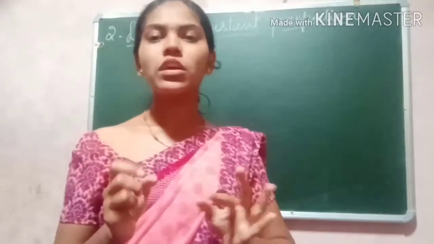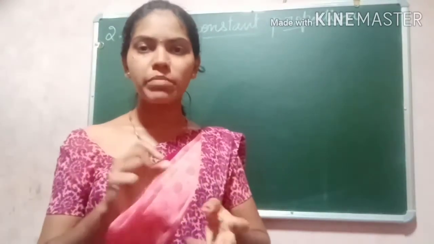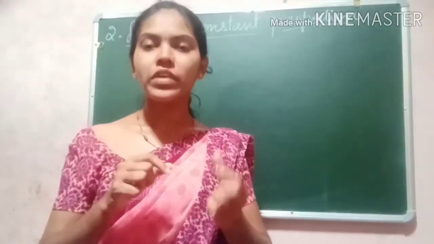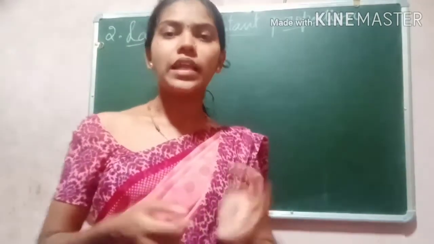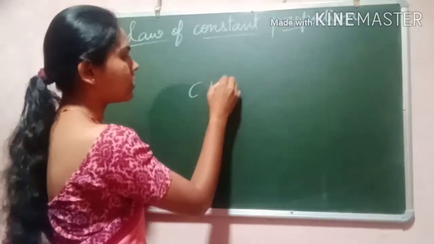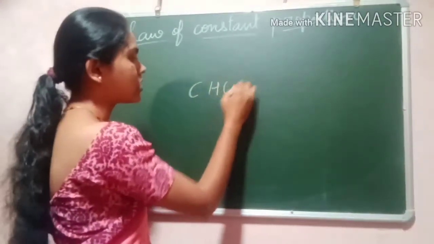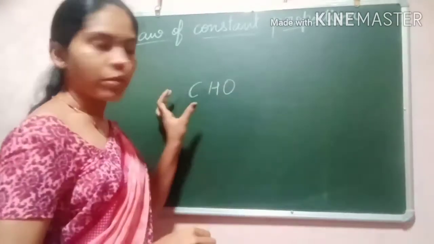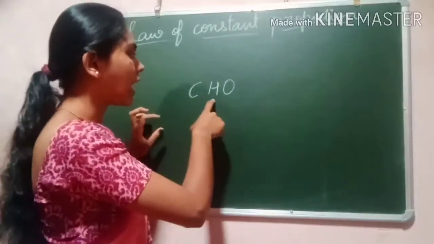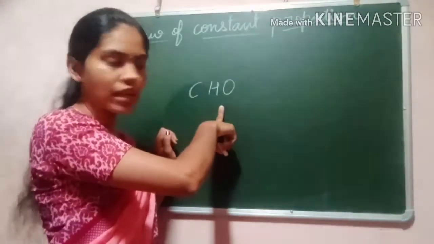The ratio of elements in the compound remains the same throughout. If you take sugar, there is carbon, hydrogen and oxygen. The proportion of these elements, carbon, hydrogen and oxygen, will remain the same.